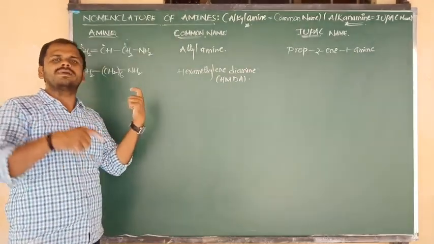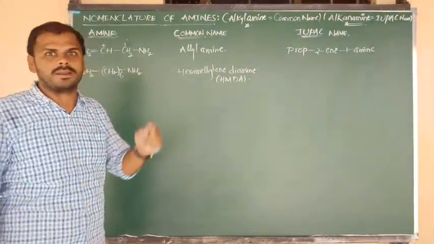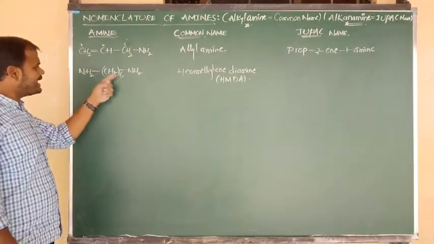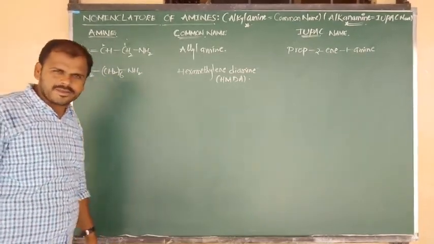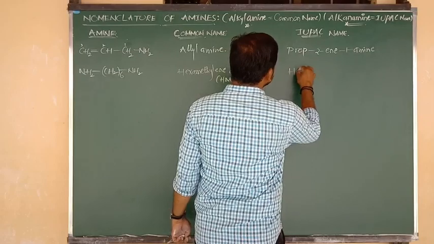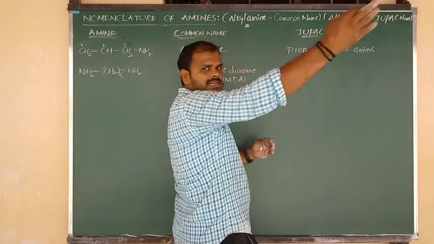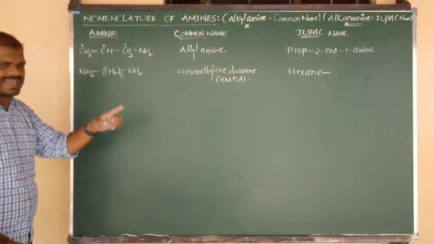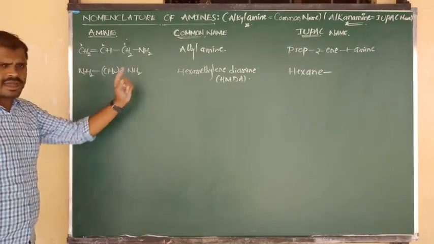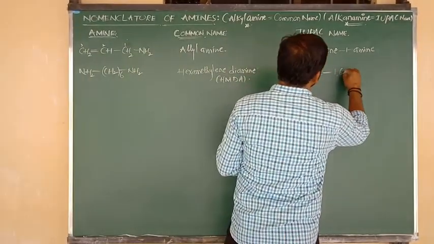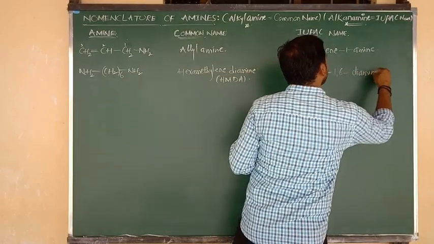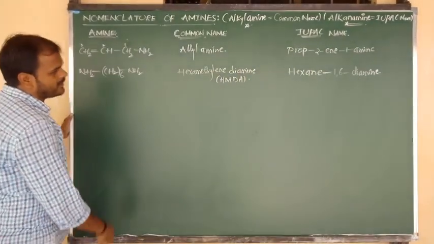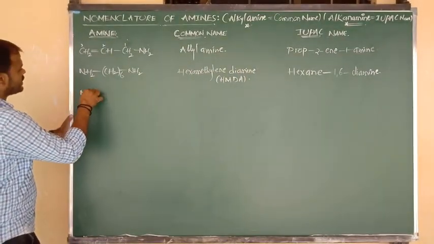This is going to be a reactant for the preparation of nylon 6,6 polymer. We will discuss it again there. That's why you have to remember it, because it is a monomer. Okay, hexamethylene diamine. How many carbons are there? 6 carbons are there, so we say hex. All 6 carbons are in a straight chain, and the bond present is a single bond, and a single bond means ane. Hexane. The first carbon is connected to amine, and the 6th carbon is connected to amine, so we can say 1,6-diamine. Hexane-1,6-diamine. I hope you understand.